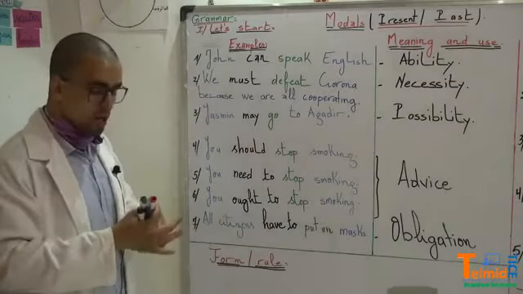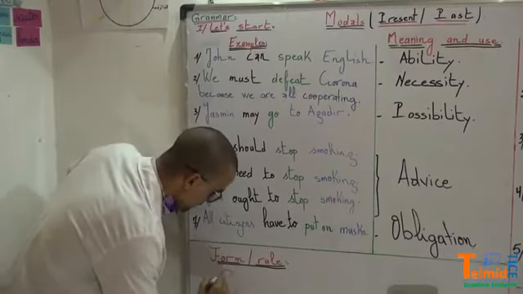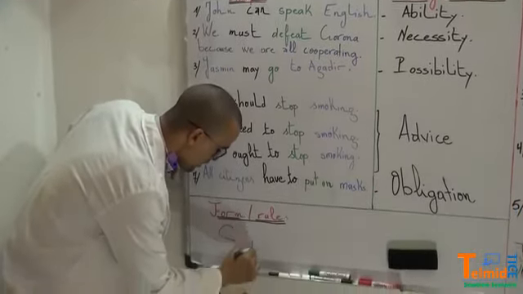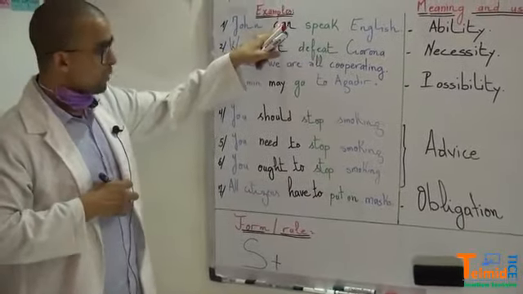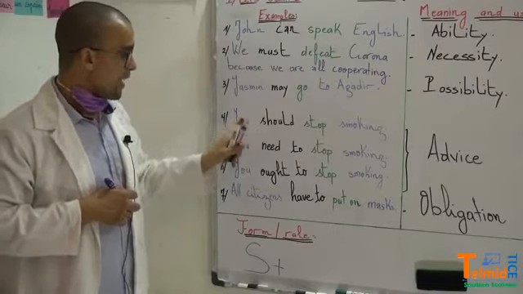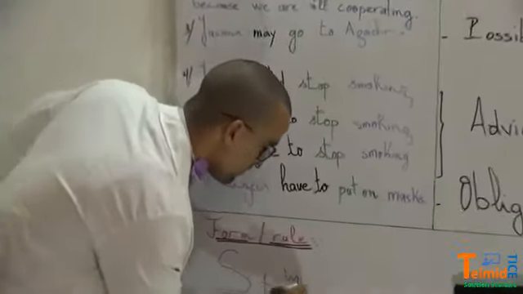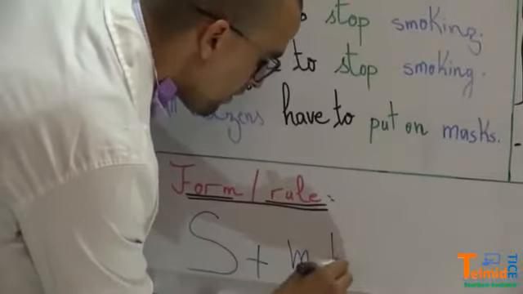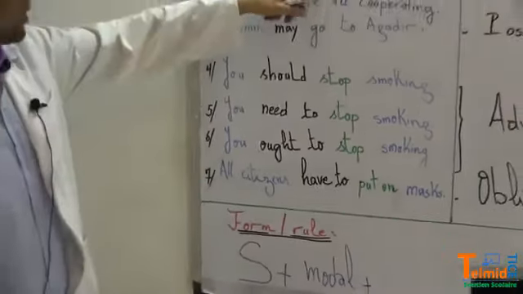So we have John, which is a subject. Then after the subject we have the modal.